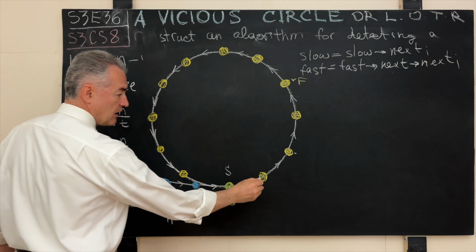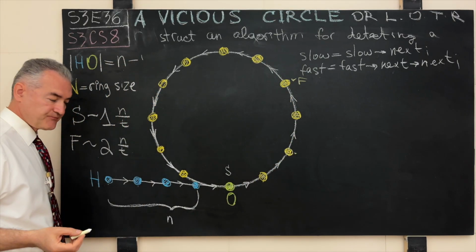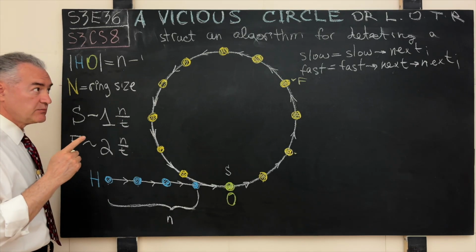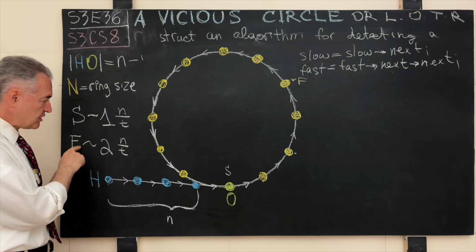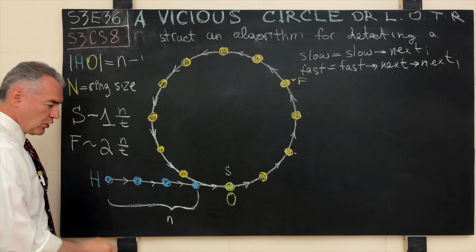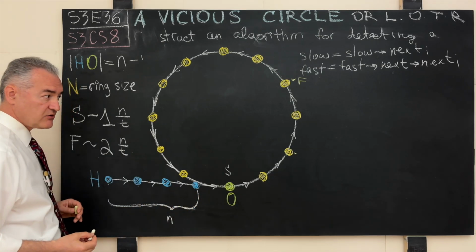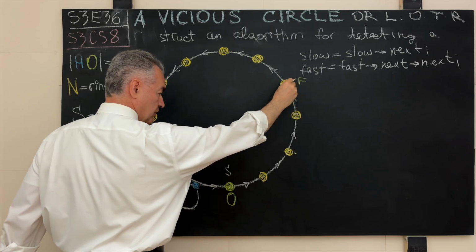How many nodes? 1, 2, 3, 4. And this is quite obvious. It should be understood by everyone in the room. That's precisely because the speed of the fast runner is twice as much as the speed of the slow runner. Whatever number of units of distance the slow runner covers, exactly twice as much the fast runner will cover.